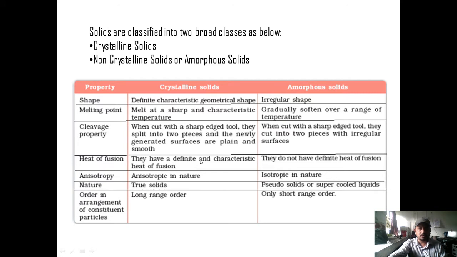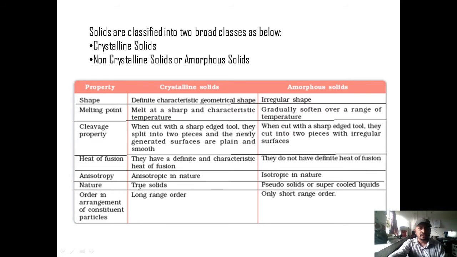Crystalline solids have a definite and characteristic heat of fusion, whereas amorphous solids do not have a definite heat of fusion. Anisotropy. Crystalline solids are anisotropic in nature. It means that a crystalline solid possesses different physical properties in different directions, whereas amorphous solids are isotropic in nature. They possess the same property irrespective of the direction in which they are measured.